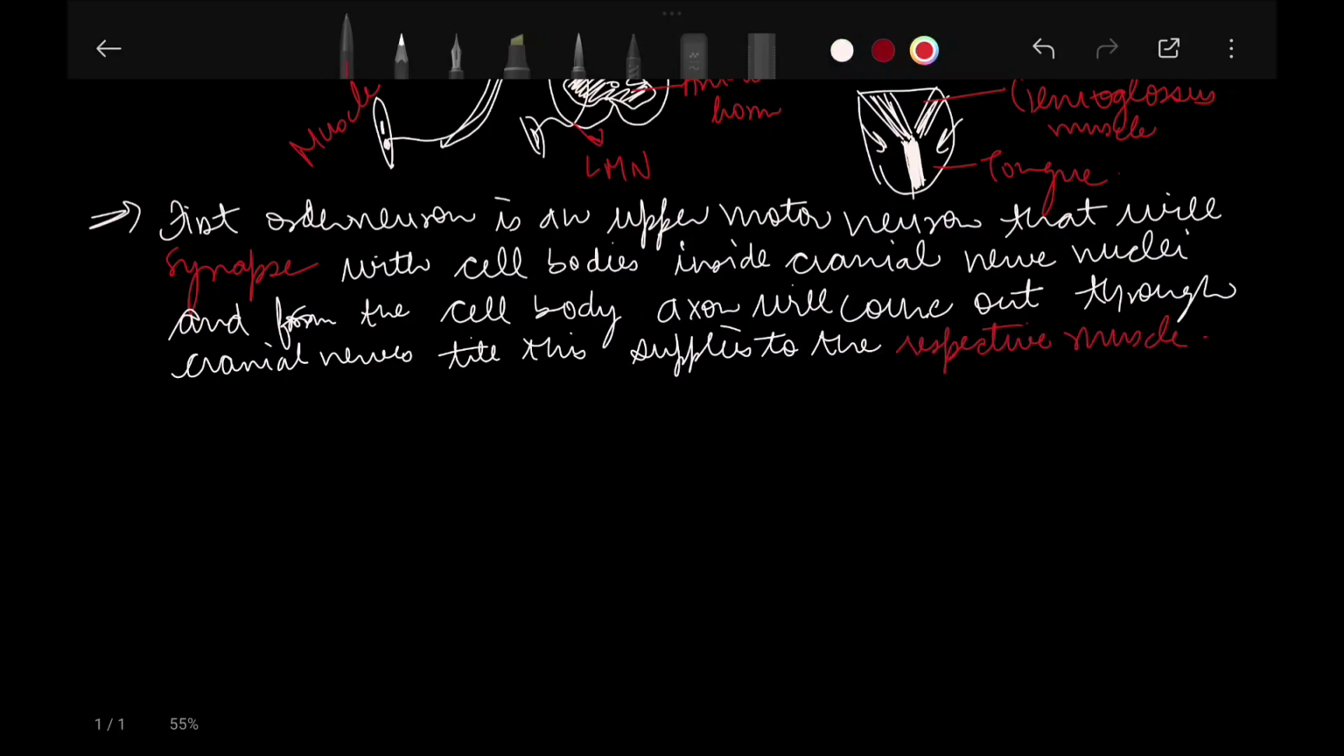The first order neuron is an upper motor neuron that will synapse with the cell bodies inside the cranial nerve nuclei, and from the cell body axons will come out through the cranial nerves till this supplies the respective muscles, okay. That's simple.